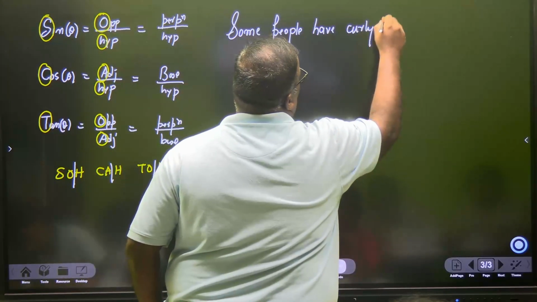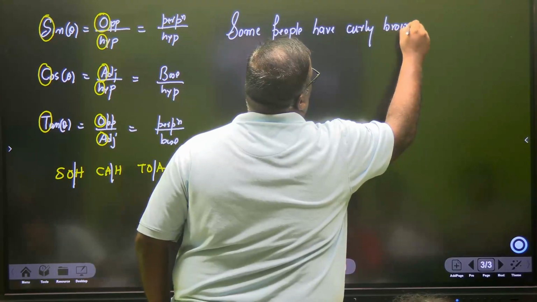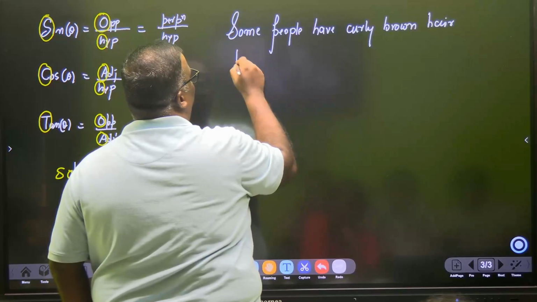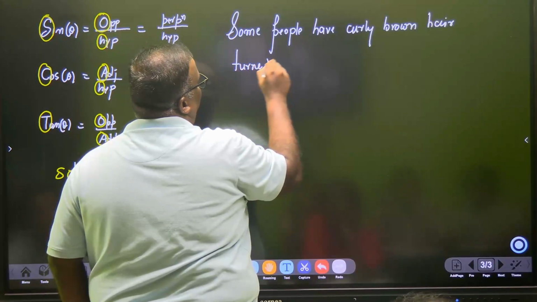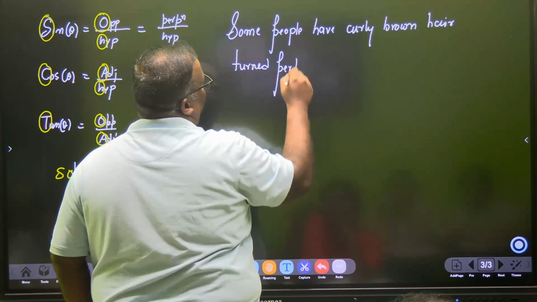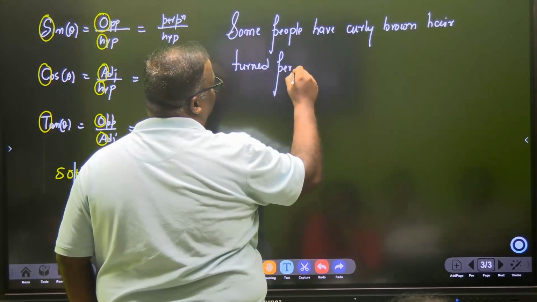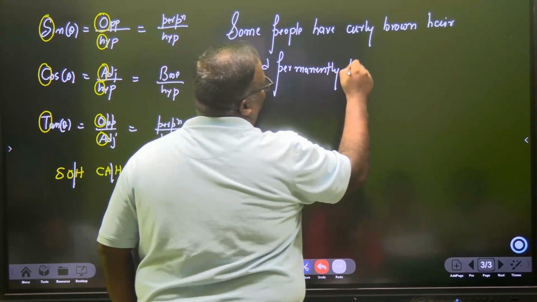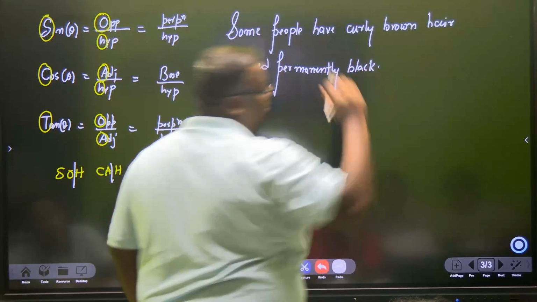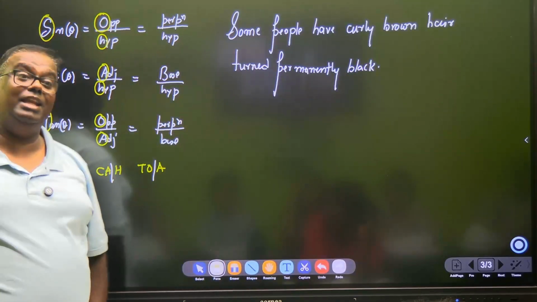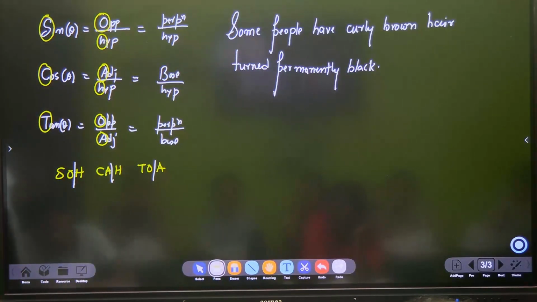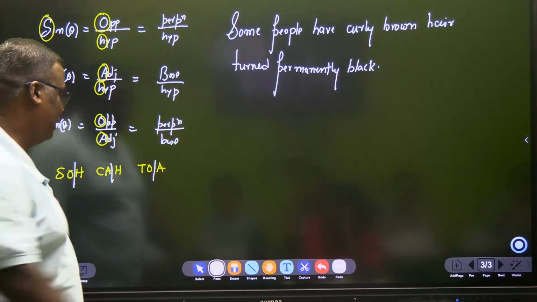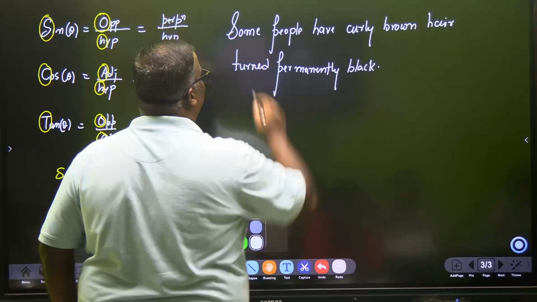Some people have curly brown hair, turned permanently black. You can go and tell any oldie person who remembers mathematics. So this is how we used to remember.